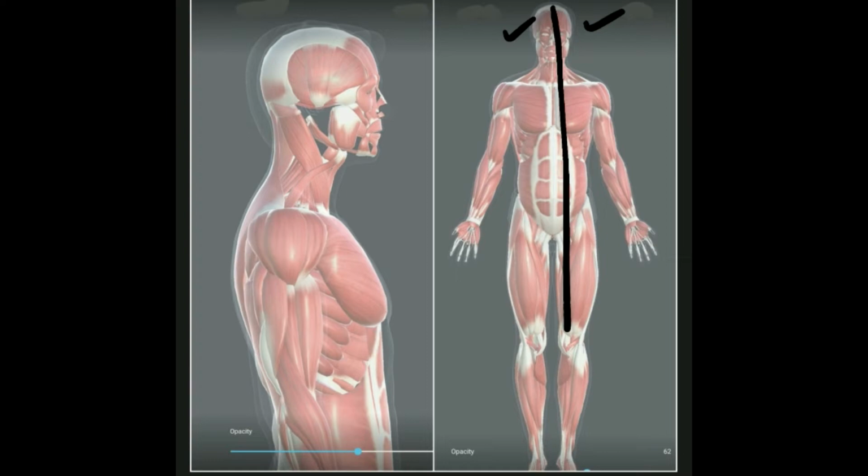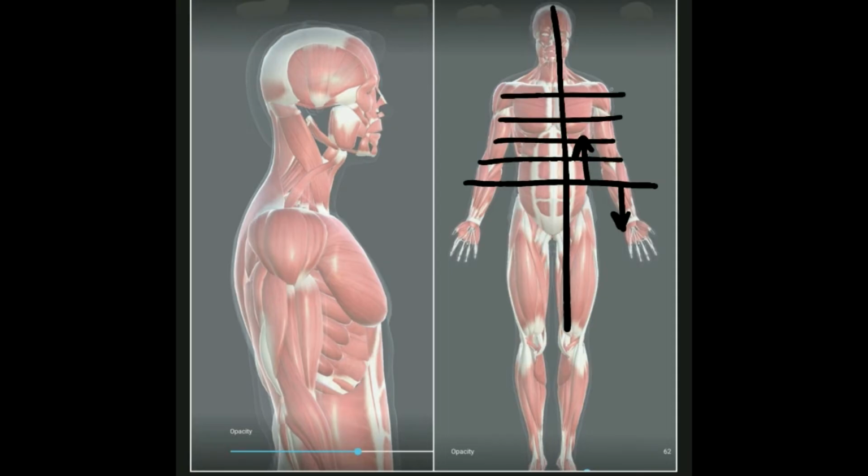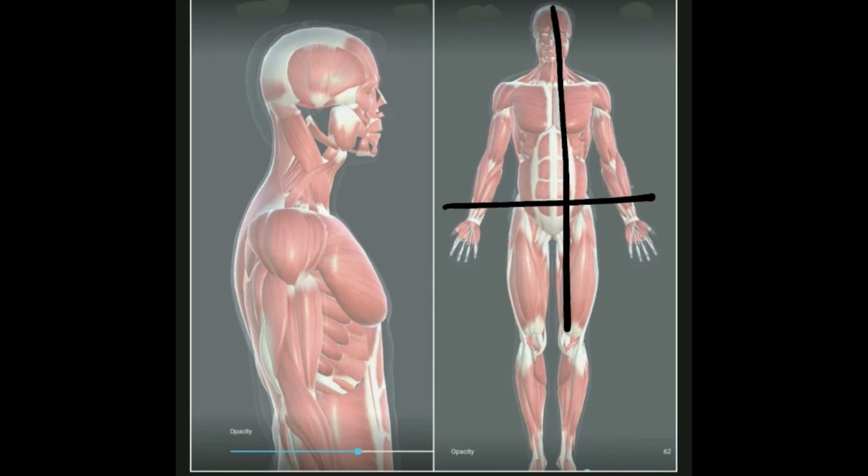Now the second plane. The second plane is transverse plane. This transverse plane divides the body into superior and inferior halves. Always remember, we can draw many lines parallel to this transverse line. All these are transverse plane. If it is in the center, it will divide the body into equal superior and inferior halves. If it's not in the center, it will divide body into unequal superior and inferior halves.